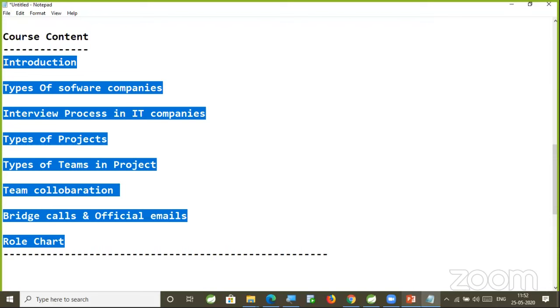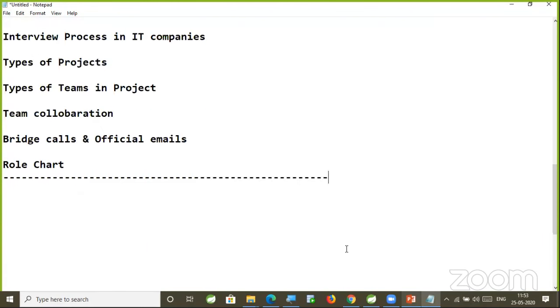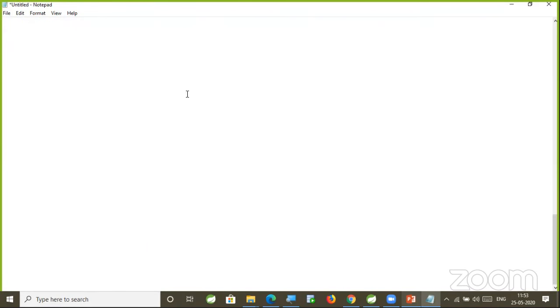To get a job in the IT industry with experience and to sustain in that job, you need to know these terminologies very properly. If you don't know these terminologies, they will easily recognize that you have fake experience. So first, as part of the introduction, I will make you like a real software engineer with that terminology. Once this part is completed, the most important part of our project development is real-time tools.